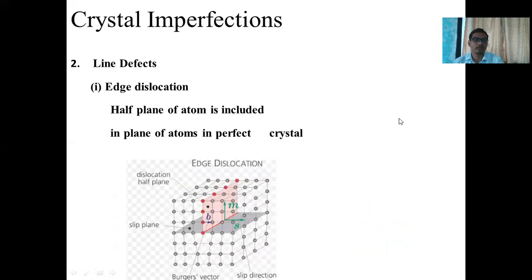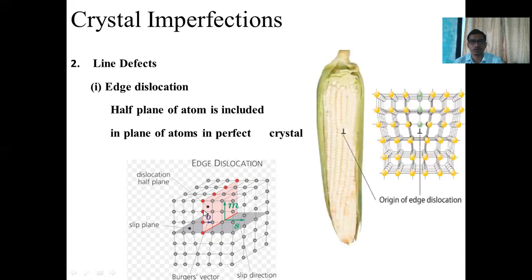This is also one example of edge dislocation. A dislocation of a half plane you can observe here. Whenever the half plane slides or slips with respect to a particular direction, the dislocation that occurs is called an edge dislocation. This is also one good example of edge dislocation.